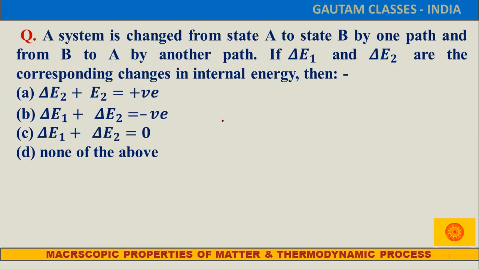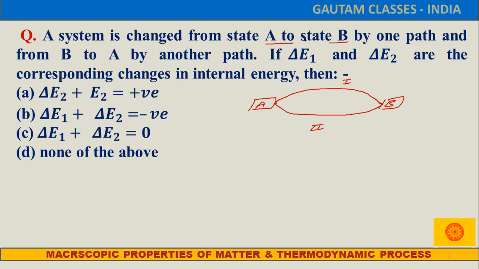So look, based on that, I gave one question. A system is changed from state A to state B by one path and from B to A by another path. Look here, there is one state A and that is state B. Firstly, the system goes by this one, which is path 1. Second, it goes by this, which is path 2.